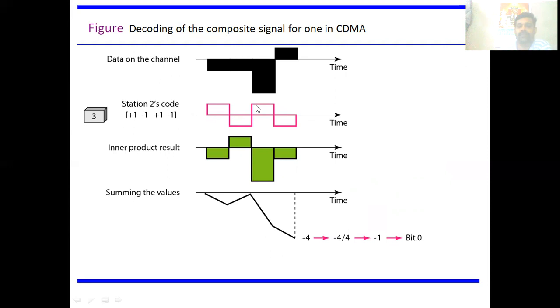This is the data. Next you are going for the product: -1 into +1, -1. Again -1 into -1, +1. -3 into +1, -3. Here -1 into +1, -1. So you are getting this data.